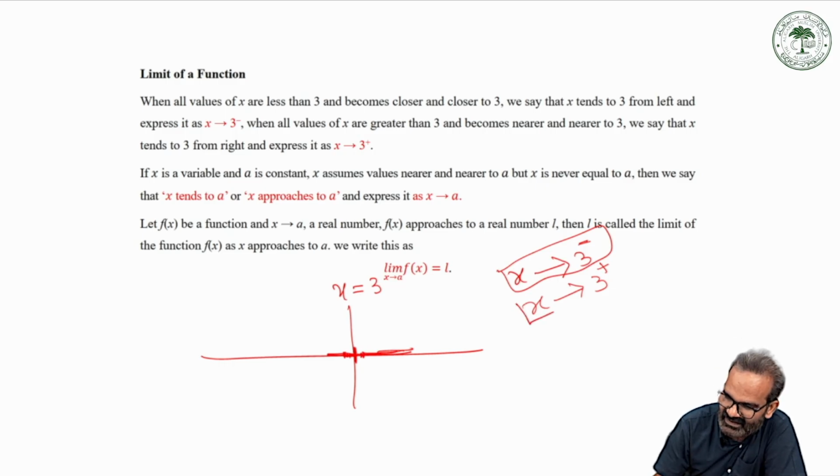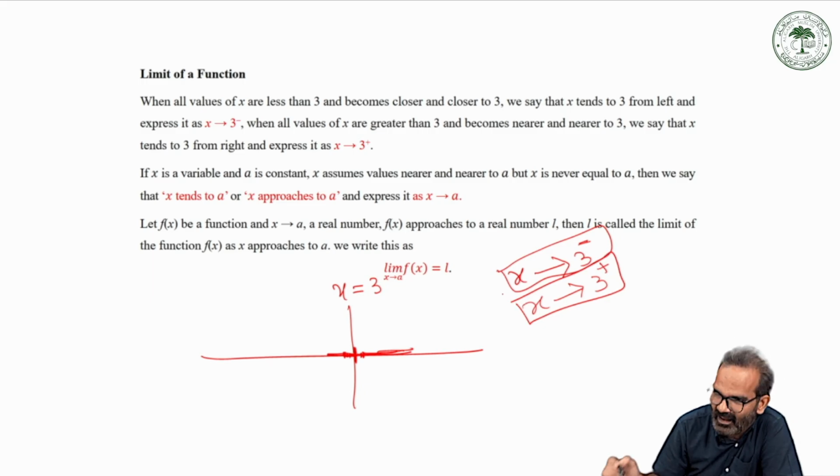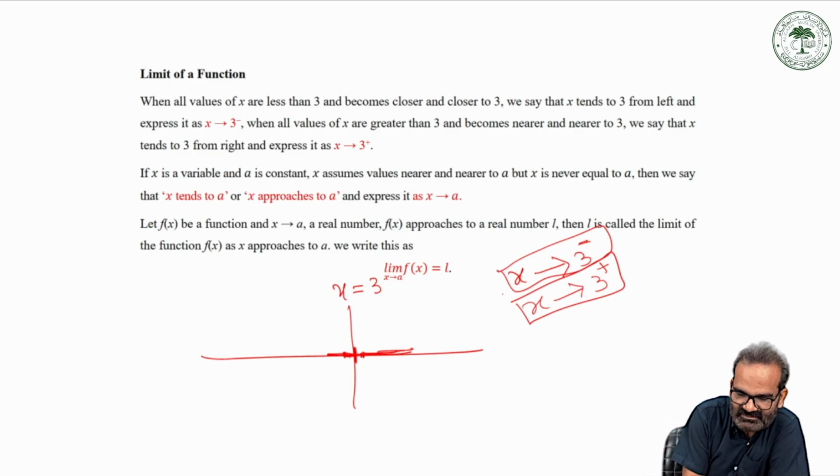This is what x tends to 3 plus. 3 plus means we are approaching the point x is equal to 3 from its right-hand side. So these two terms are very important: x tends to a, x tends to 3, and x approaches a.